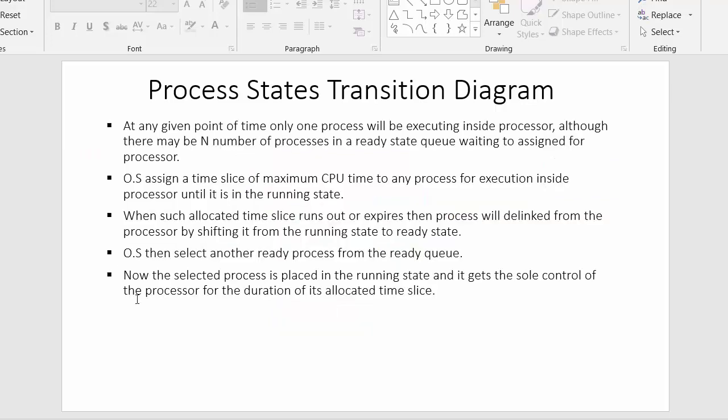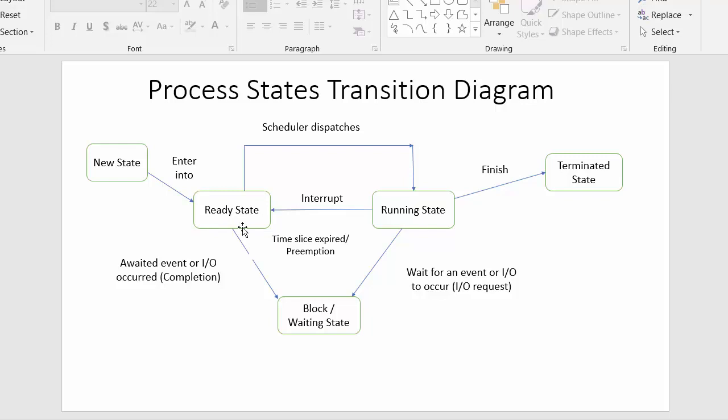Next we will see: at any point of time only one process will be executing inside the processor, although there may be n number of processes in the ready state queue waiting to be assigned to the processor. This we have already discussed, that at any given point of time only one process will be sent inside the processor for execution. It doesn't matter that there may be many processes waiting inside the ready queue; only one process gets a chance to get inside the processor for execution.